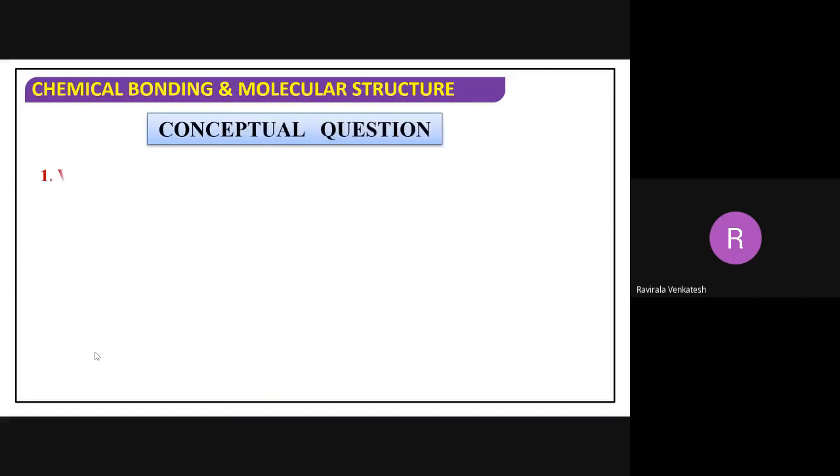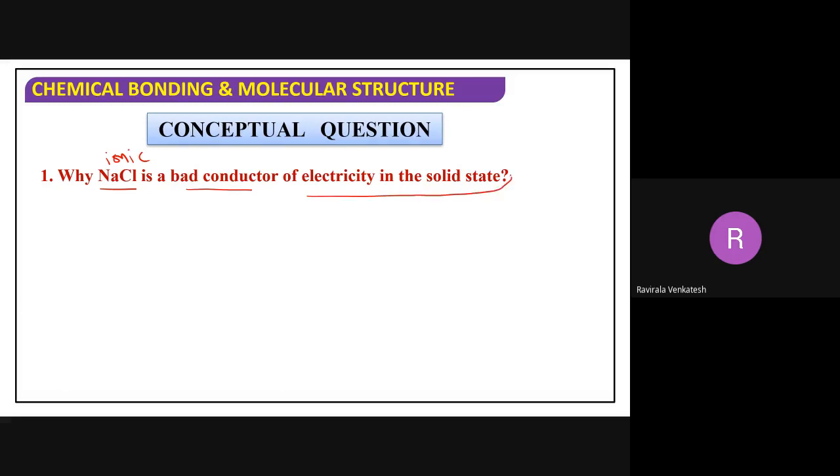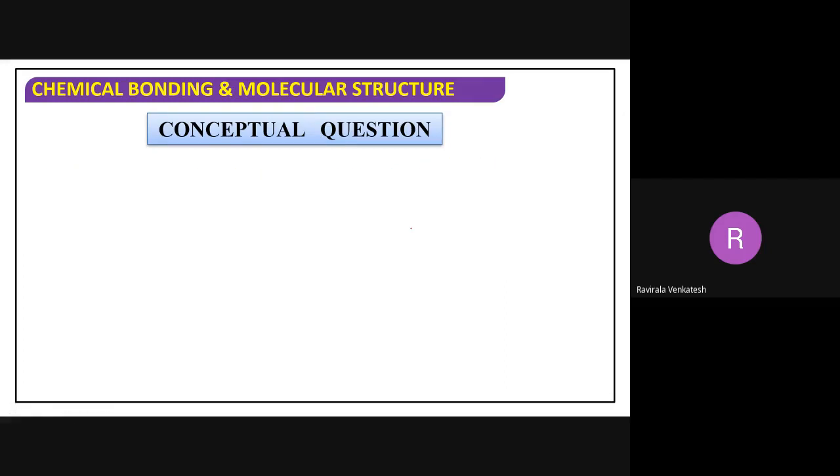So this is about that. Now, can you give the answer for this one? Why is NaCl a bad conductor even though it is an ionic compound? What is the reason? Because the ions cannot move. Very good. So in the solid state, Na+ ions are not free. They cannot move. Not free means they cannot move their positions.